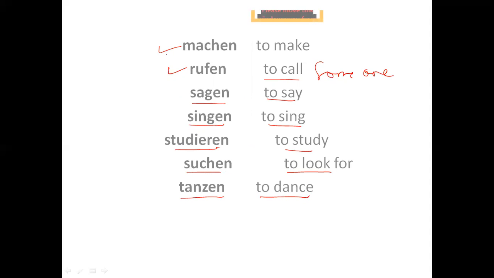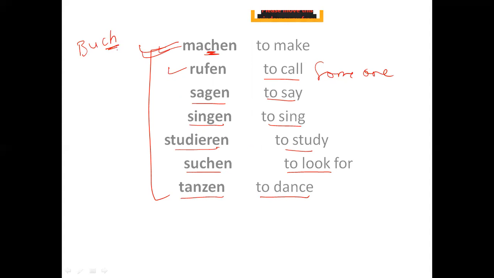For you, I can repeat it again. First is machen. Ch gives the sound of k here. For example, there is one noun like Buch.